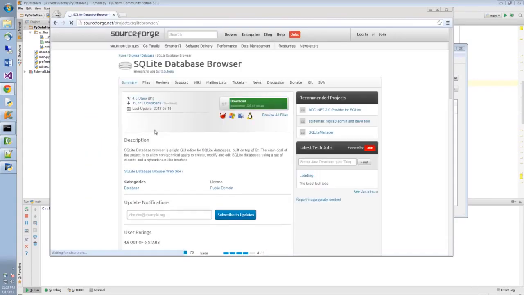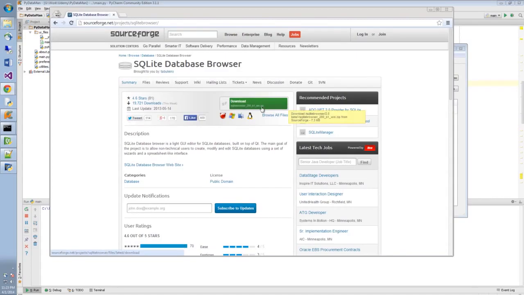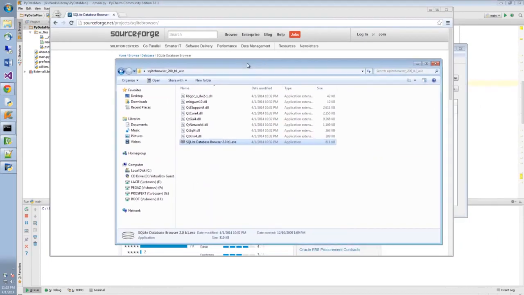So if you just click here, and if you use Windows, it's going to offer you the Windows version automatically. It's available on all platforms, as you can see. Extract it and run it. I've extracted this to this directory. And look at that, it's actually using Qt as a GUI framework, but by the looks of it, it was written in C++, which would make sense, being as Qt was originally written for C++.